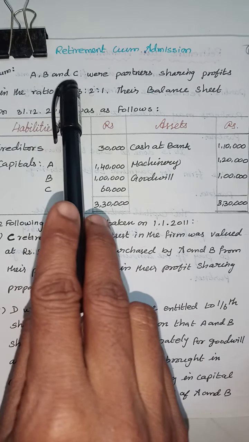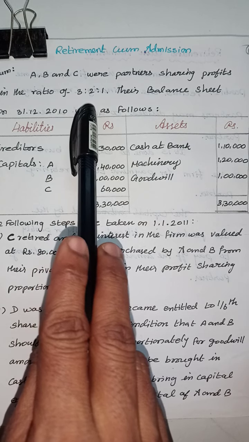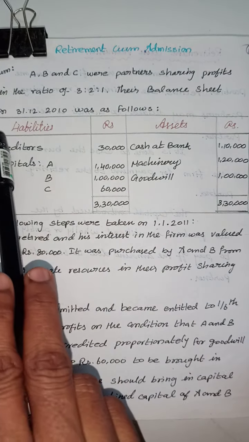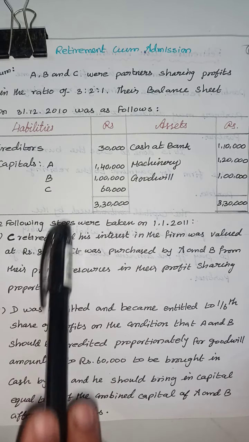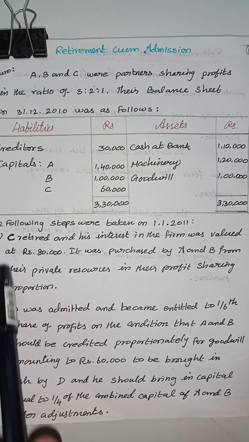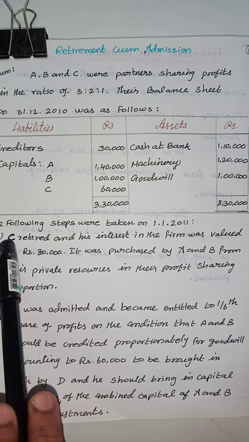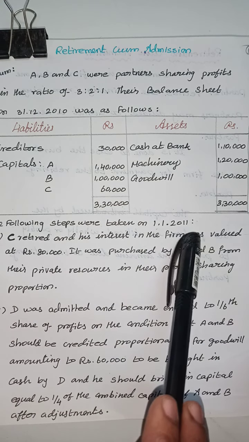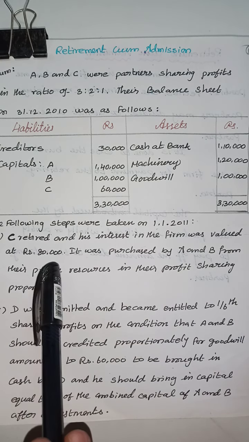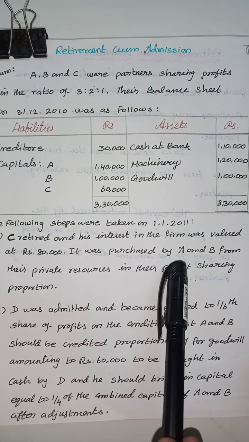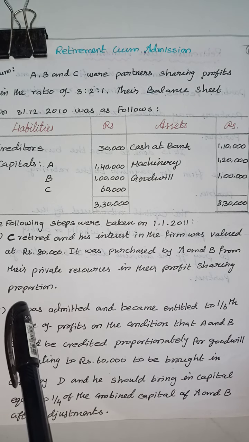A, B and C were partners sharing profits in the ratio of 3:2:1. Their balance sheet on 31st December 2010 was as follows. The balance sheet is given in this problem. These are the adjustments for the retirement cum admission of the firm. The following steps were taken on 1/1/2011. C retires and his interest in the firm was valued at rupees 80,000. It was purchased by A and B from their private resources in their profit sharing proportion.